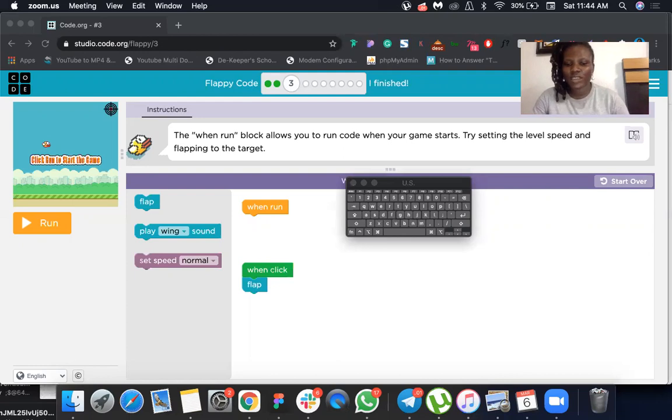Once you have logged in, go to course catalog. Once you're in course catalog, click on hour of code, or scroll down to hour of code.